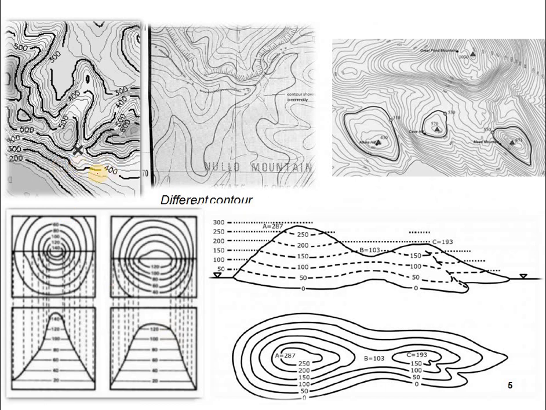These are some of the contour maps you can see. There are some numbers written: 300, 500, 400. These are nothing but the levels of the contours, the ground levels. You can see here 200, 300, 400, 500. That means it is going upwards, from down to up. The lowest level is 200 and the highest level is 500.